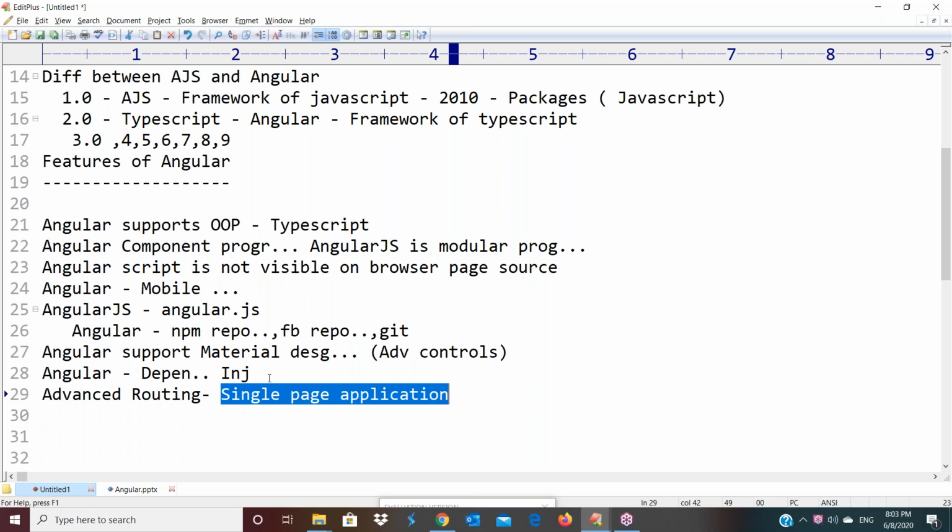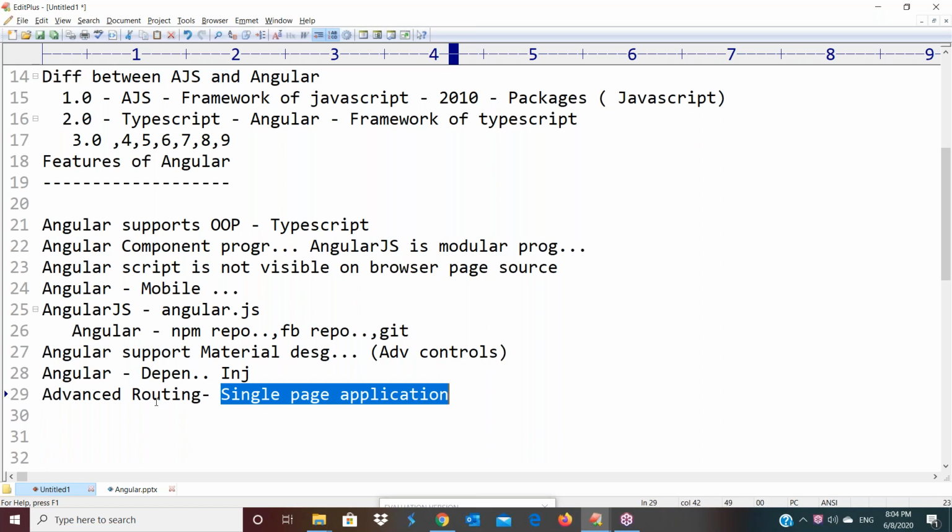Is it clear? Manual programming means it takes much time and much programming is required. So that is the problem in the AngularJS routing concept. But when we are coming to Angular, it is very simple. One property, canActivate, is available. Simply we can apply canActivate, and you have to specify the roles which you want to allow. Got it? Clear? Okay.